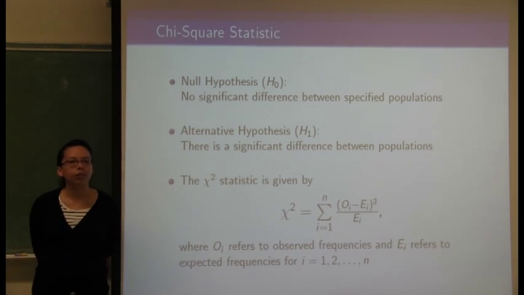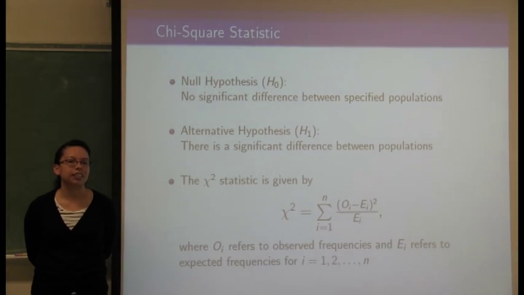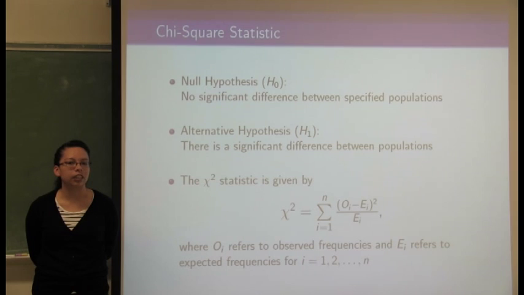In order to compare our results with the 2010 census, we will be using the chi-square statistics test. This test consists of 2 hypotheses: the null hypothesis, which states that there is no significant difference between the populations, and the alternative hypothesis, which states that there is a significant difference between the two populations.